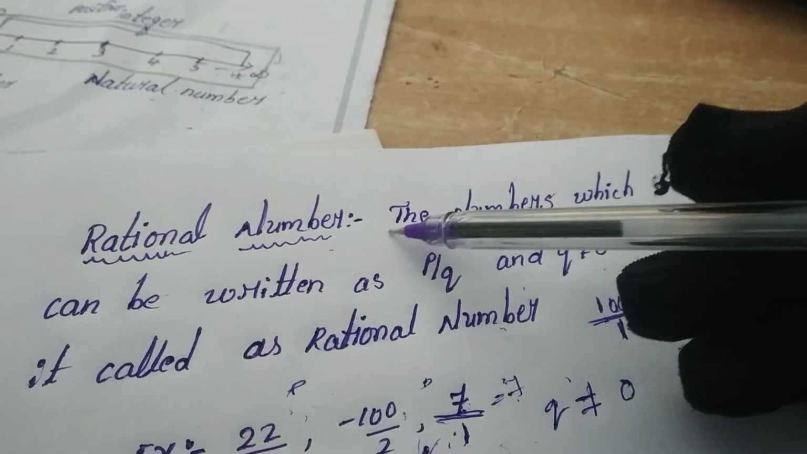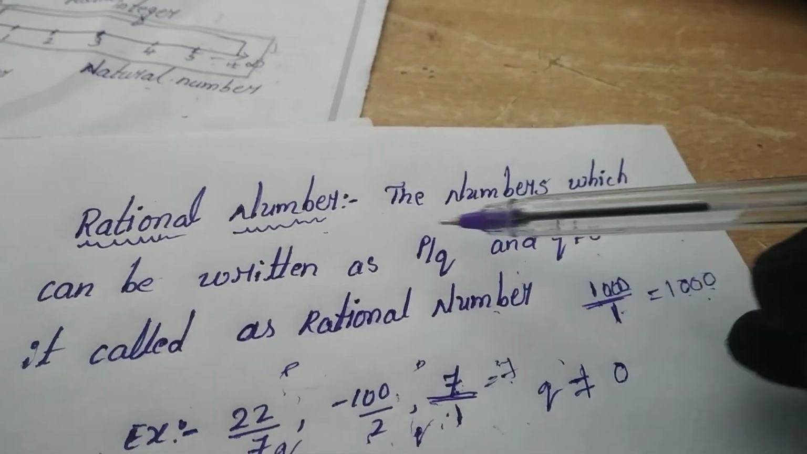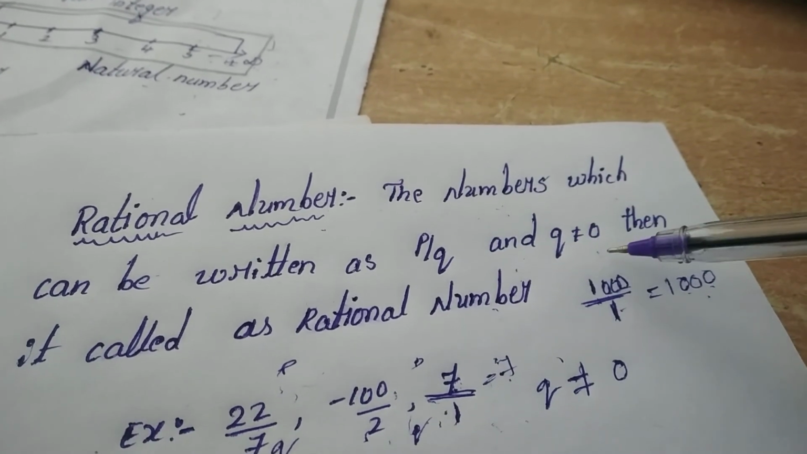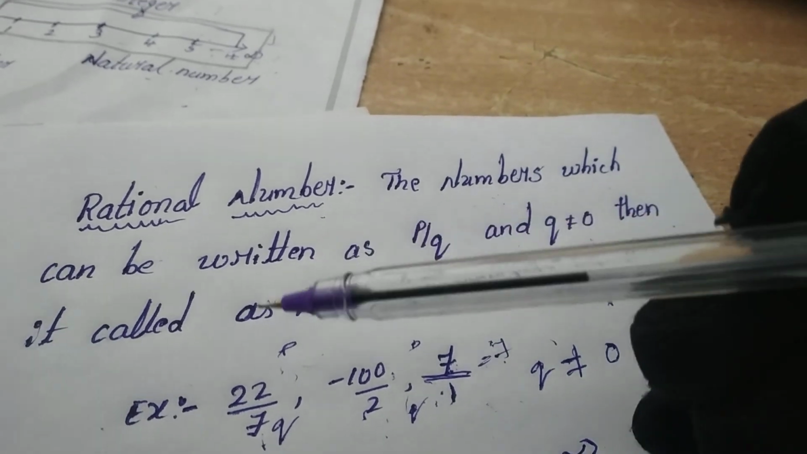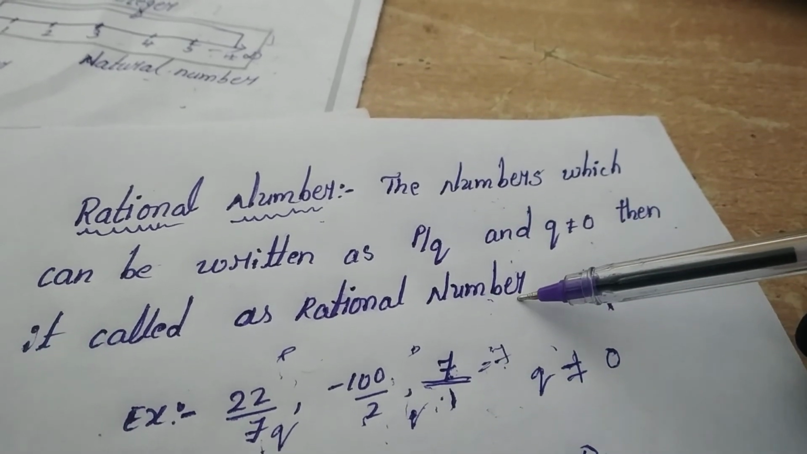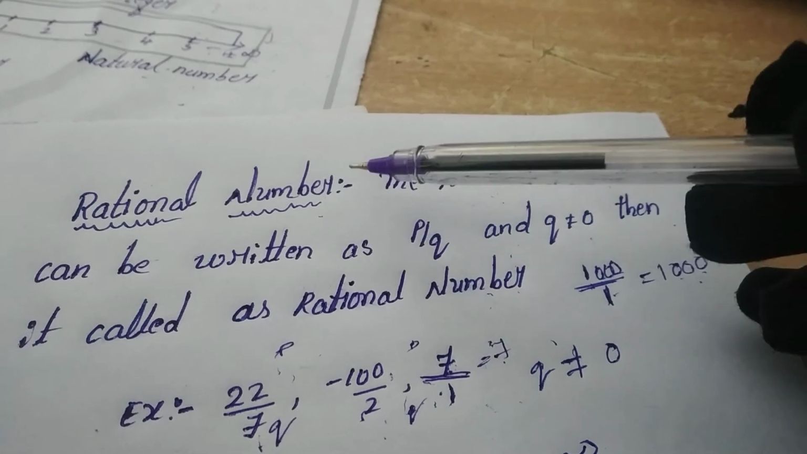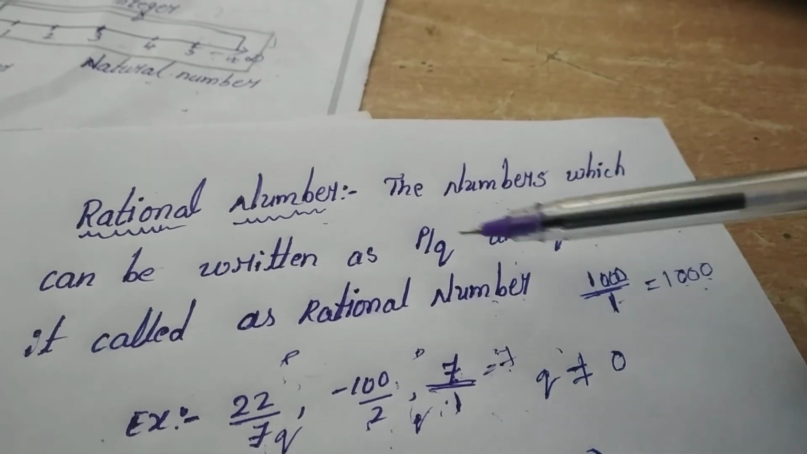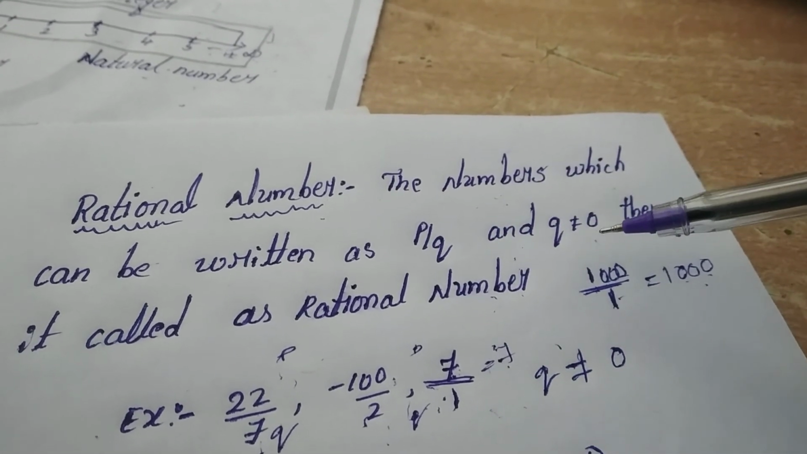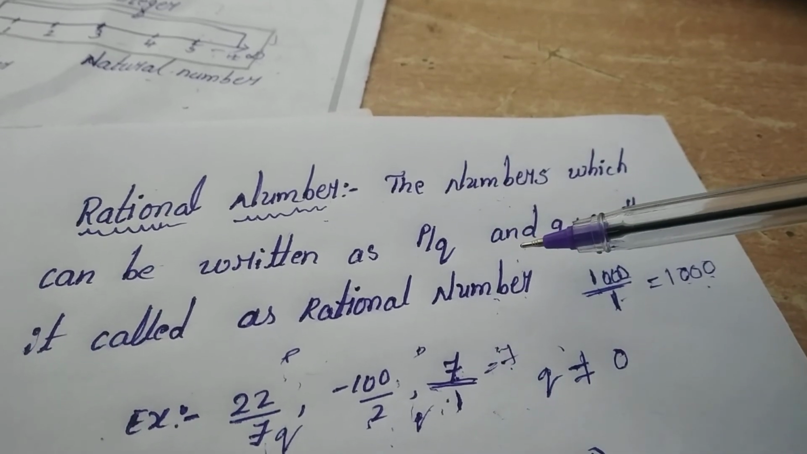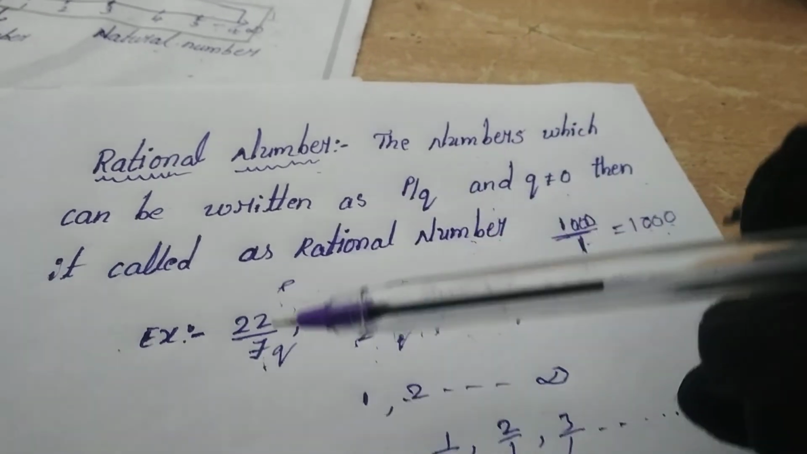Rational numbers. Rational numbers are the numbers which can be written as p by q, where q should not equal 0. Then it is called a rational number. What is a rational number? The number which can be written as p by q and q should not equal 0. Then it is called a rational number. Let's move on to the example here.